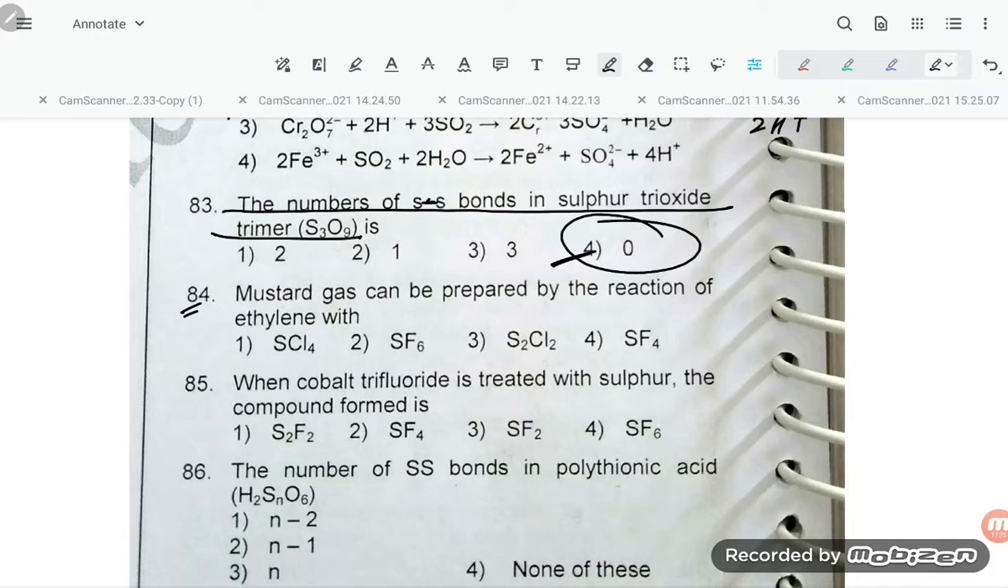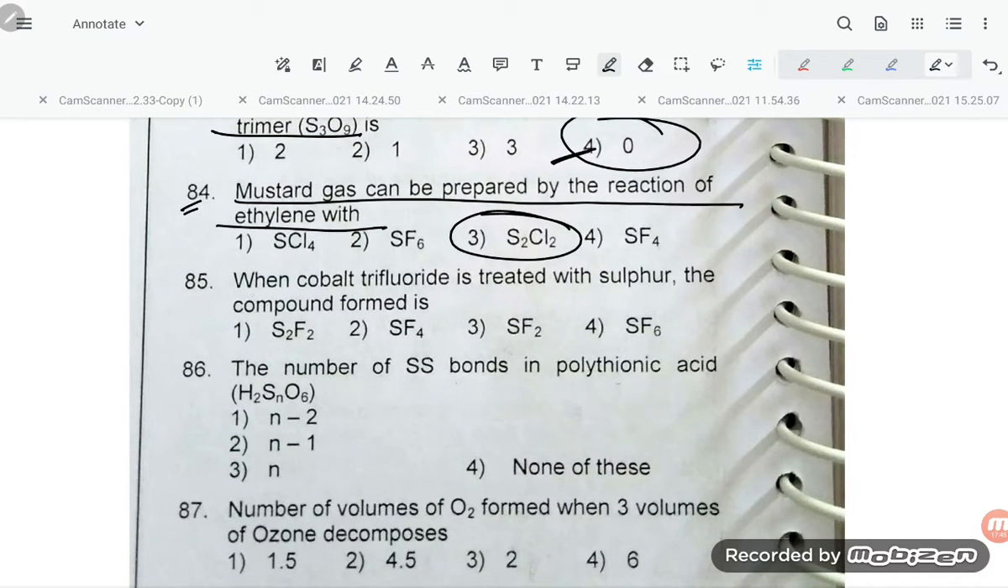Now 84. Mustard gas can be prepared by the reaction of ethylene with? So mustard gas can be prepared by the reaction of ethylene with how much, student? S2Cl2. When cobalt trifluoride is treated with sulfur, the compound formed is SF4.